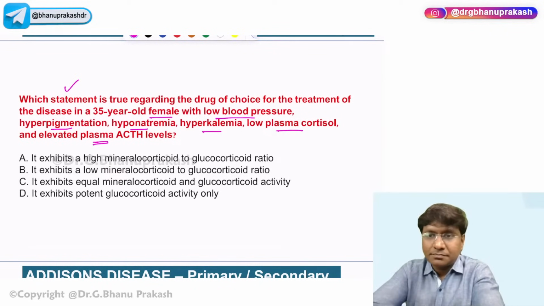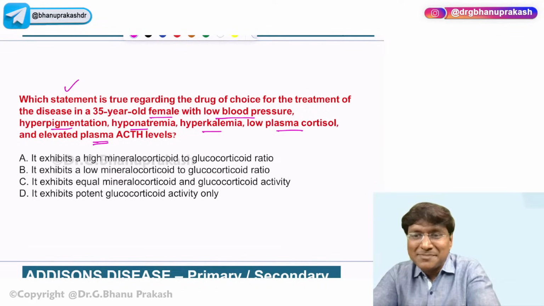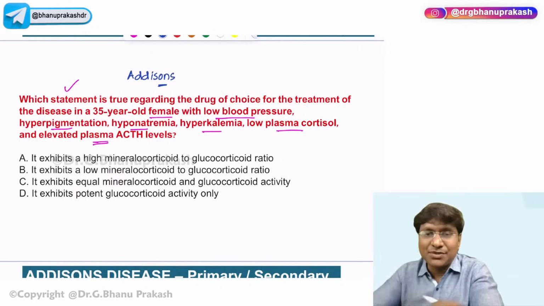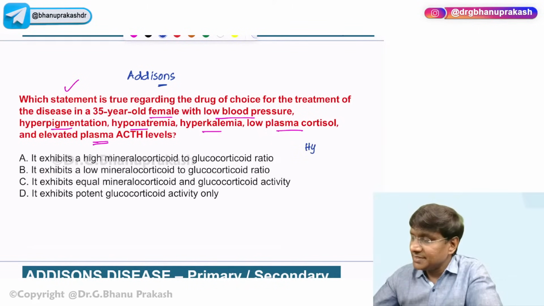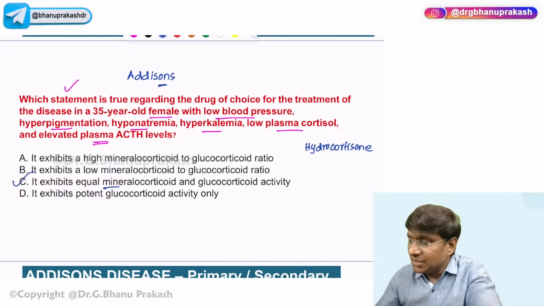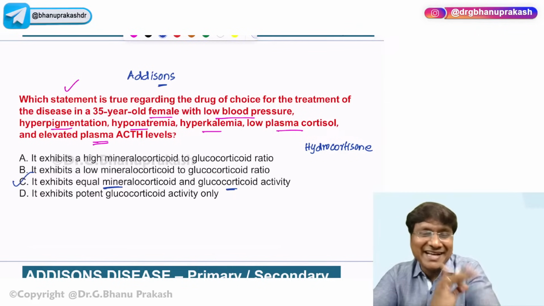So what exactly is this clinical scenario? No, I did not get the correct answer. This particular clinical scenario is suggestive of Addison's, right? Yeah, Sajjan has answered it correctly. Now in Addison's, what exactly is the drug of choice? The drug of choice is hydrocortisone, right? And this hydrocortisone has equal mineralocorticoid and glucocorticoid activity, right? So the answer is C here. It is not B, it is not A, right?